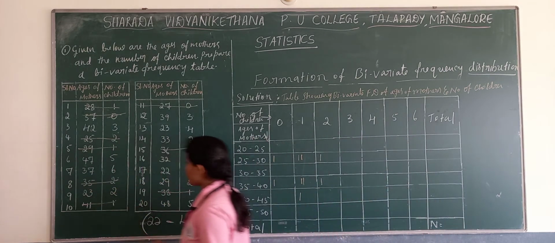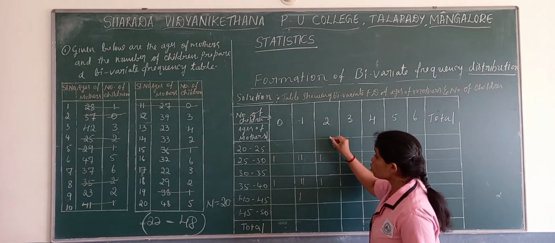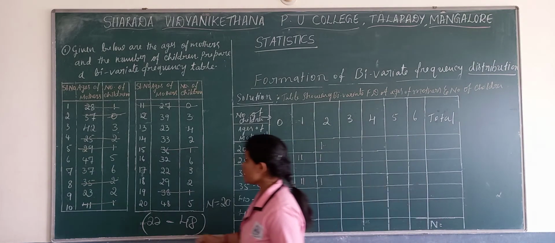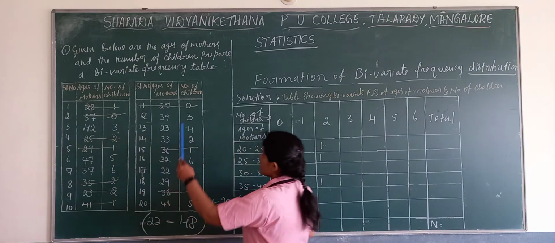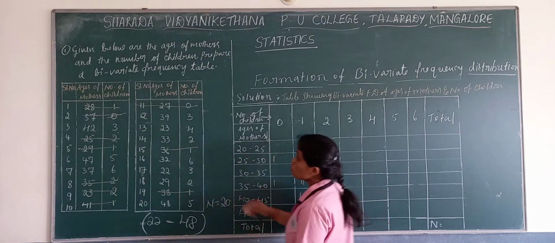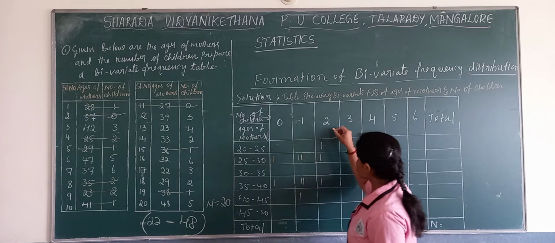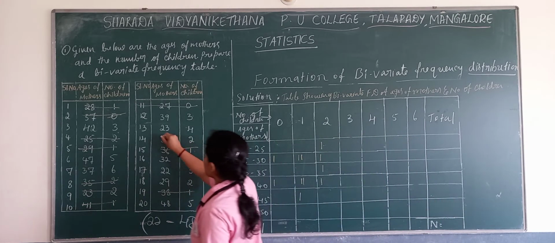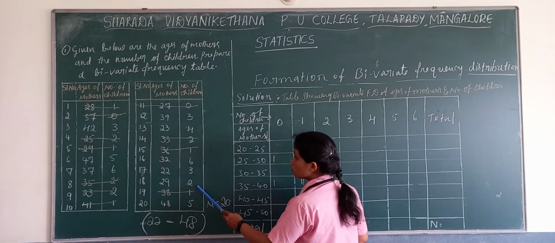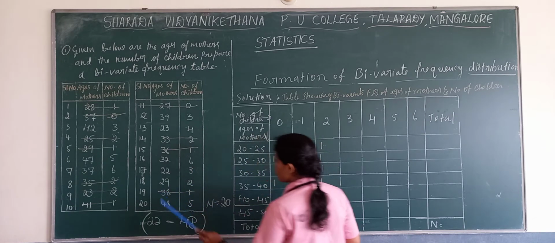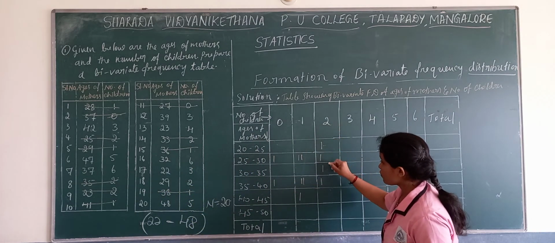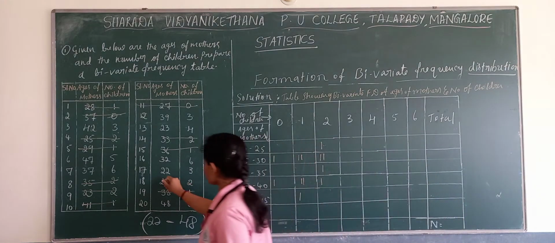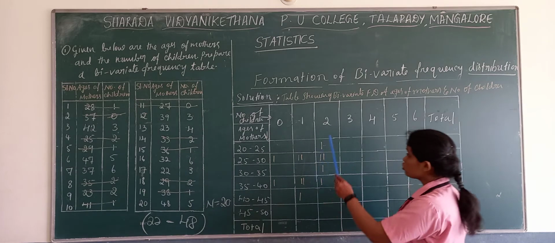Next, 2, 23. Where 23 will fall? In this table, 2, 33. Next, one more 2. The last one, 2, 29. Where 29 will fall? 2, 29. We completed with 2.